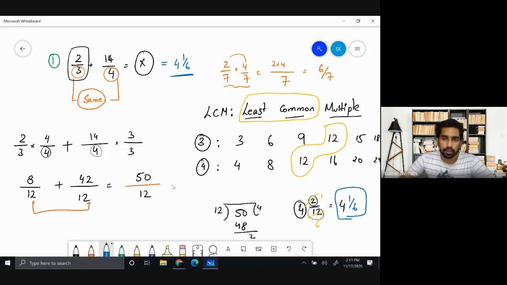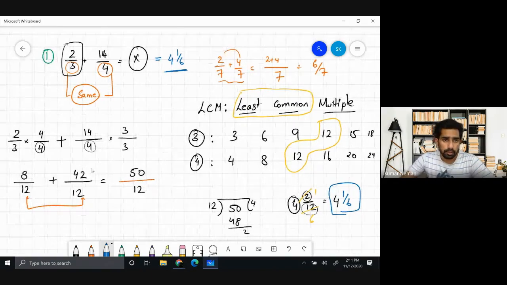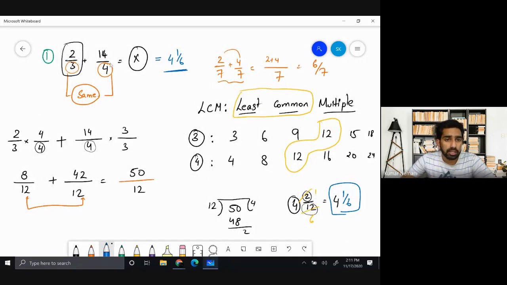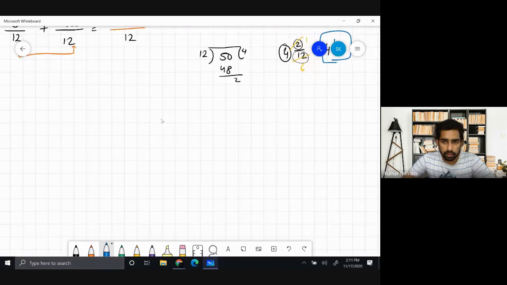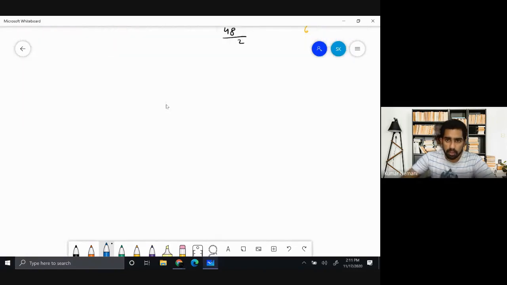So take this down. This would be your first problem. You just have to add 2 over 3 plus 14 over 4 to get the x value. And they're asking you to find the value of x. Now, this recording is going to be there in your Google Classroom and also on our YouTube channel. So let us go to problem number 2.